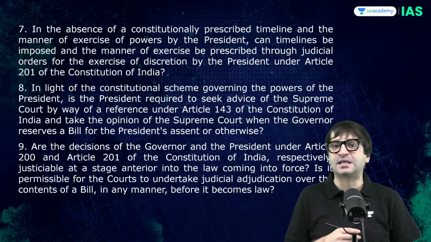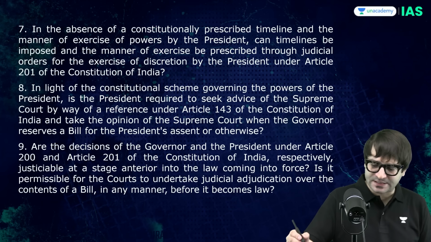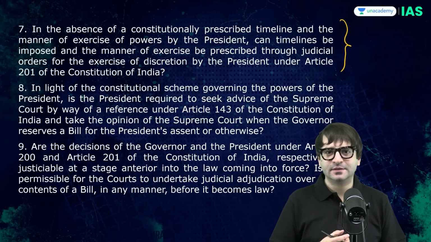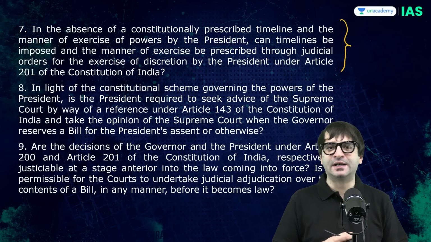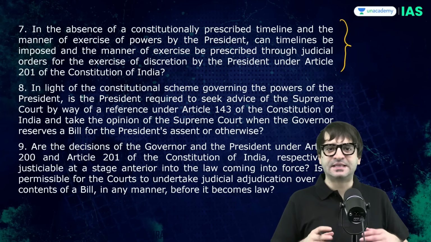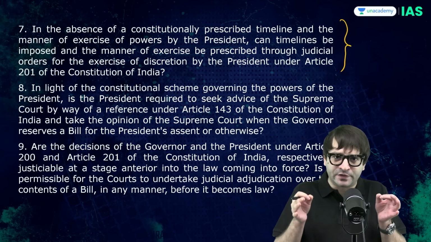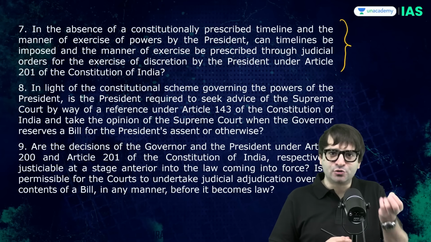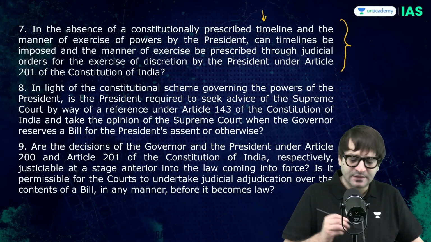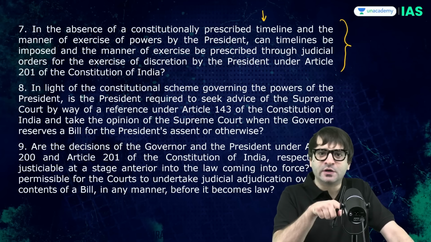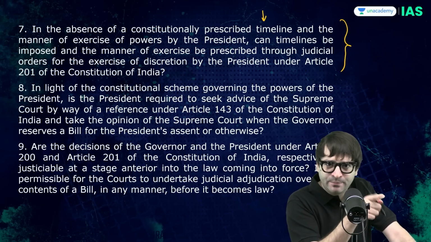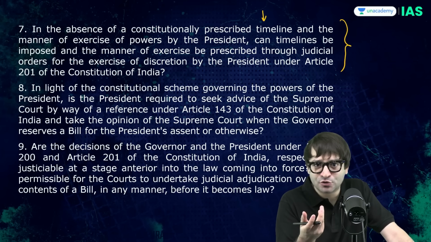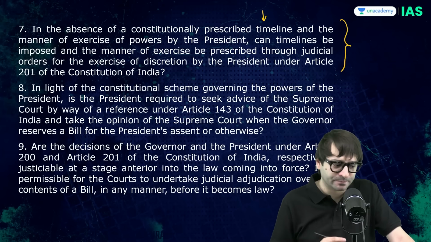That is question number 6. Question number 7. I told you there is no time limit mentioned in Article 201 within which the president may say, I am going to give assent or I will withhold my assent to this bill. In absence of these constitutionally prescribed timelines, can judicial orders impose a time limit on the president? You seem to be violating the constitution or rewriting the constitution.